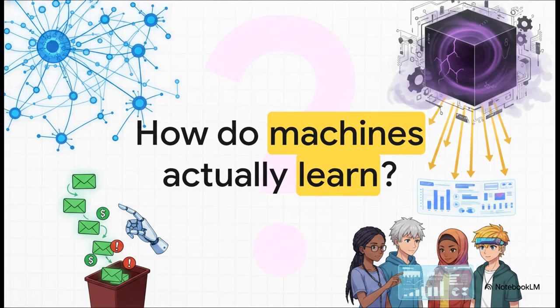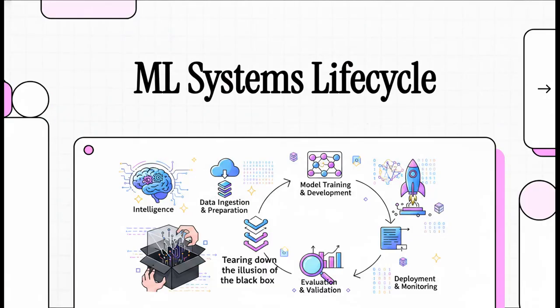Have you ever opened your inbox, seen exactly zero spam, and just wondered, how do machines actually learn to do that? It's kind of tempting to look at artificial intelligence and just see it as magic, right? A mysterious black box that somehow just knows the answer. But the truth is actually much more fascinating, and frankly, a whole lot more logical. Machine learning is a highly rigorous, structured process. Well, let's dive right into this explainer.